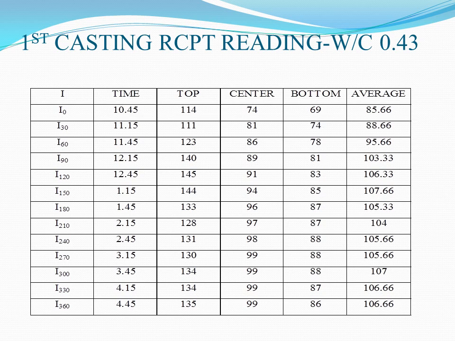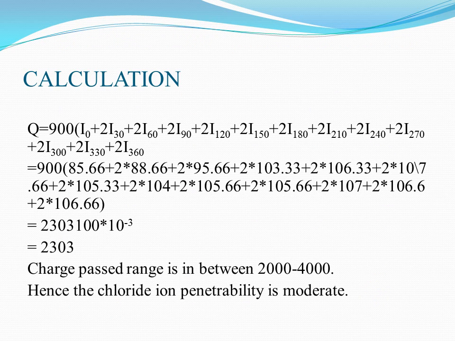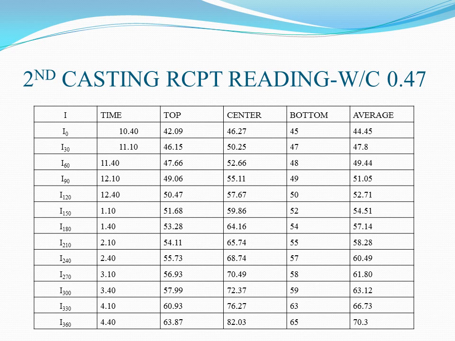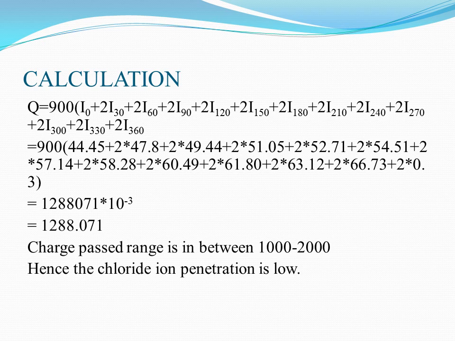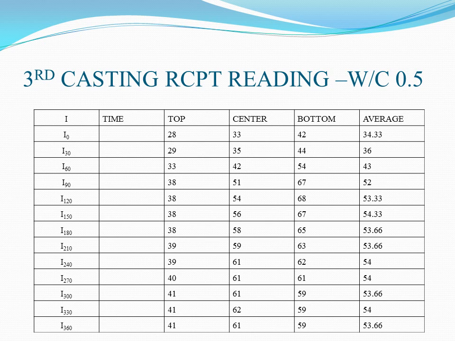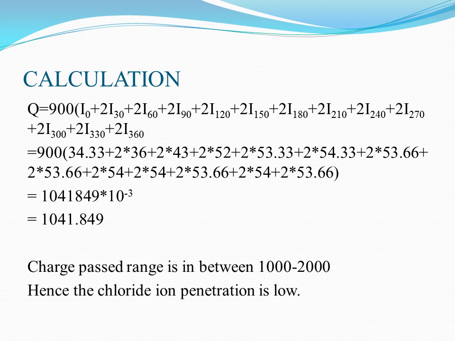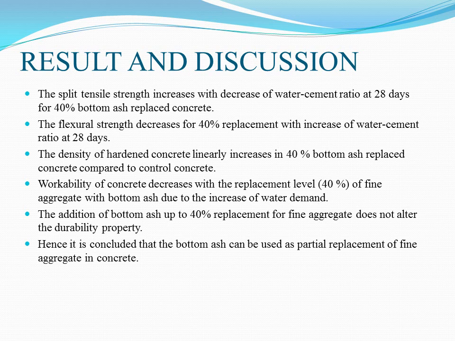For the first casting, the charge passed range is between 2000 to 4000, hence the chloride ion penetration is moderate. For the second casting, the charge passed range is between 1000 to 2000, hence the chloride ion penetration is low. For the third casting, the charge passed is in the range between 1000 to 2000, hence the chloride ion penetration is low. Results and discussions.